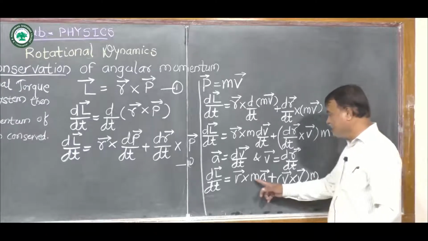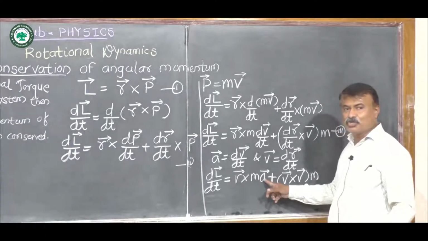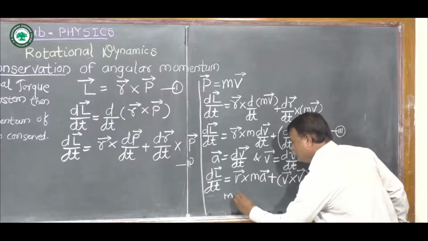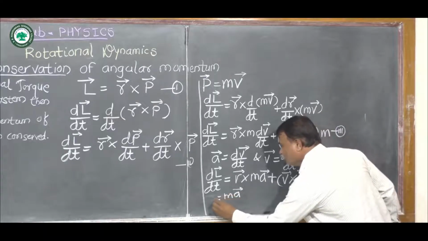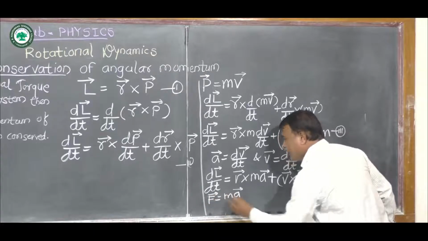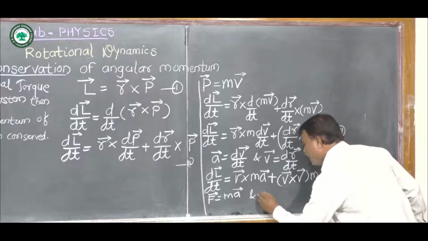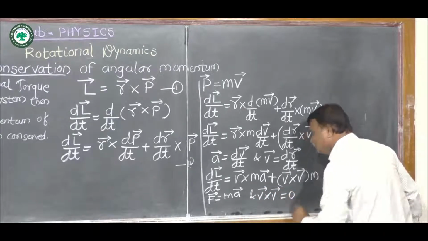We know that this m into a bar is the force acting on the body, so we write m into a bar is equal to the force acting on the body, and also this v bar cross v bar is equal to 0.